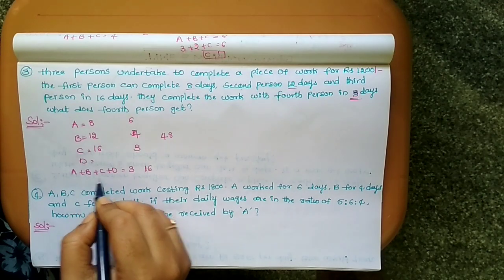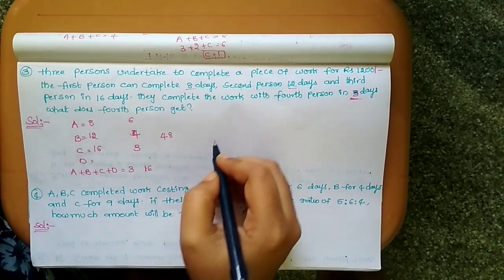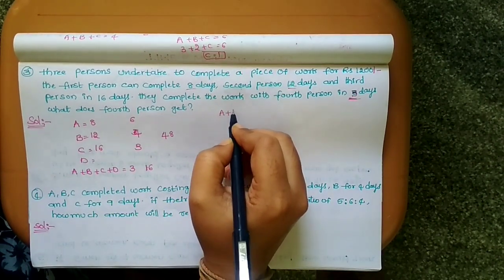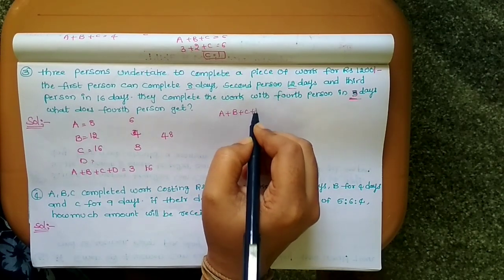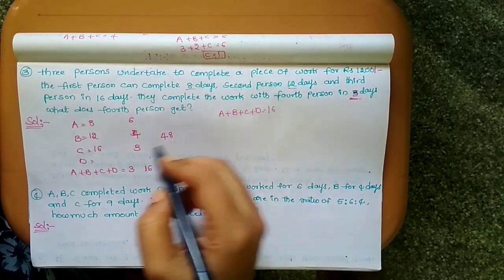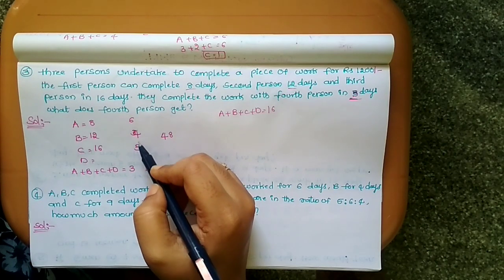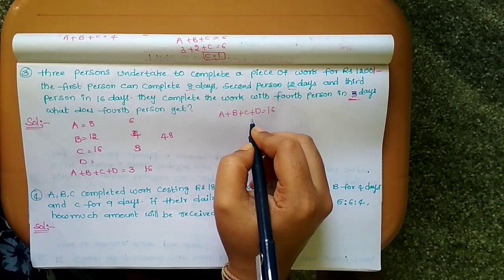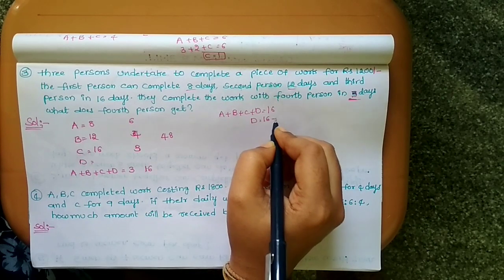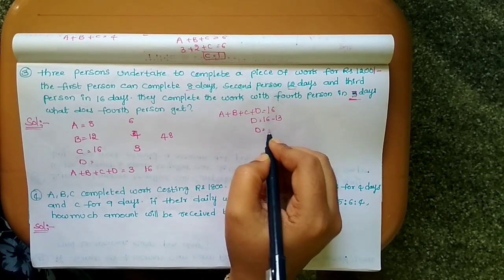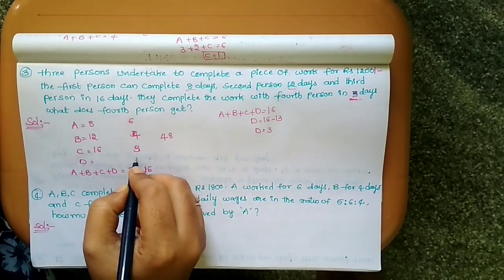Total A plus B plus C plus D is equal to 16. We know A, B, C: 6, 4, 3, total 13. So D is equal to 16 minus 13. So D is equal to 3. The ratio of D is 3.